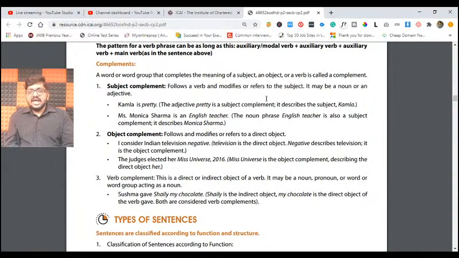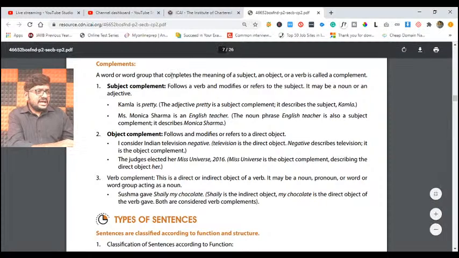For example, you are a good girl. I'm trying to say you are a girl, of course, and you are good. So I'm adding some attribute which we call a complement. That complement will complete the meaning of the subject or an object or a verb.